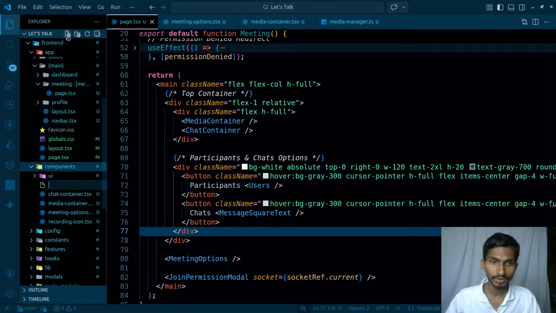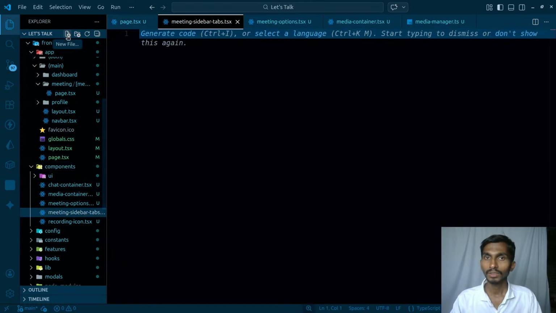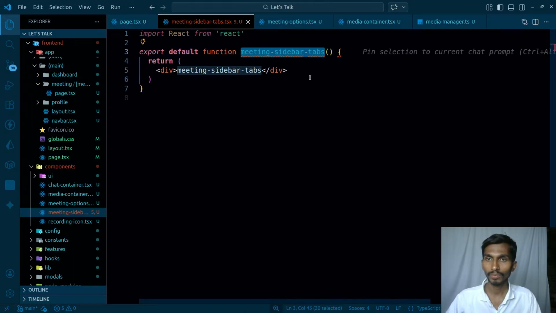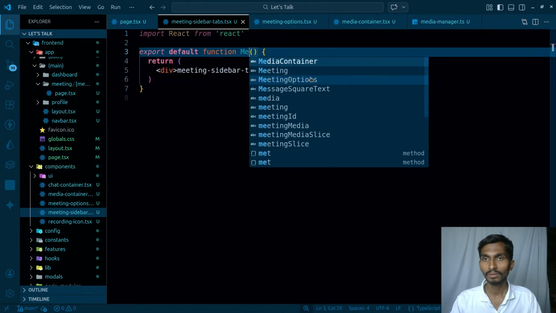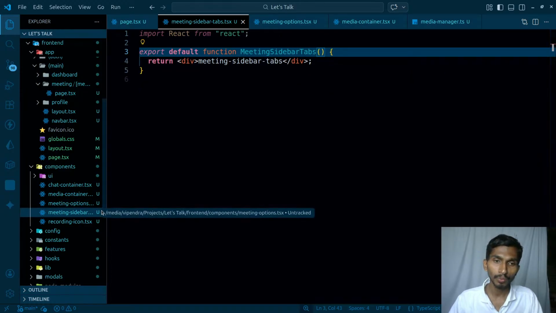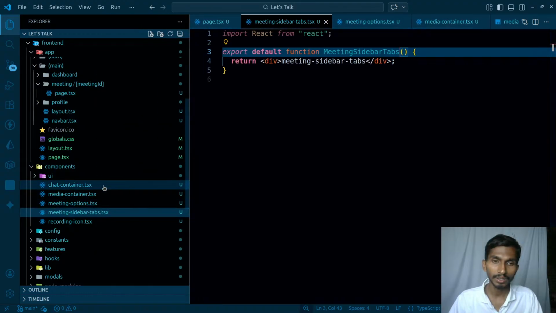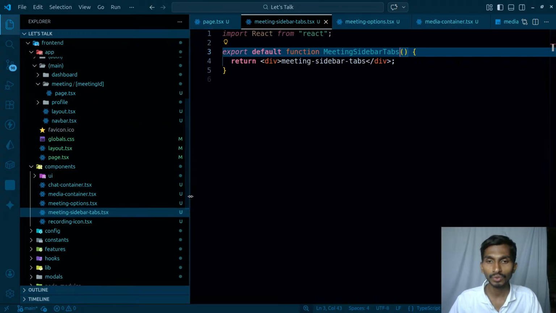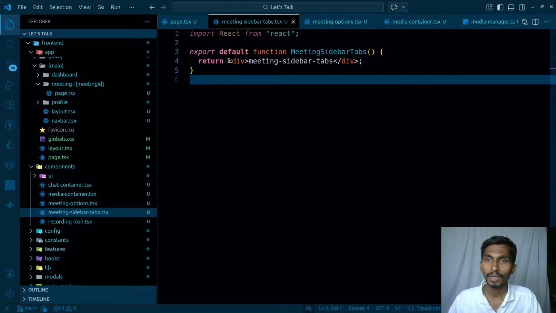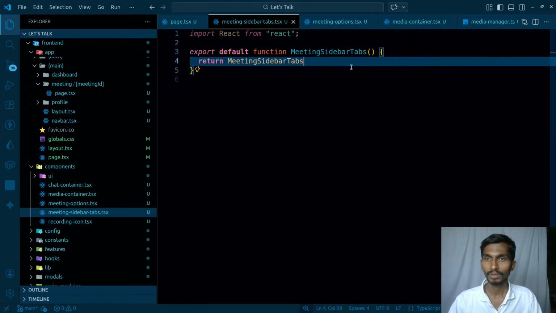And inside components, meeting sidebar tabs.tsx and RFC. Coming back to this one, select the whole thing. Meeting sidebar tabs. In Next.js, usually components are created like this, and that is why I'm creating them using this comma. But completely up to you. You can directly give this name as well. And I'm gonna be returning meeting tabs.